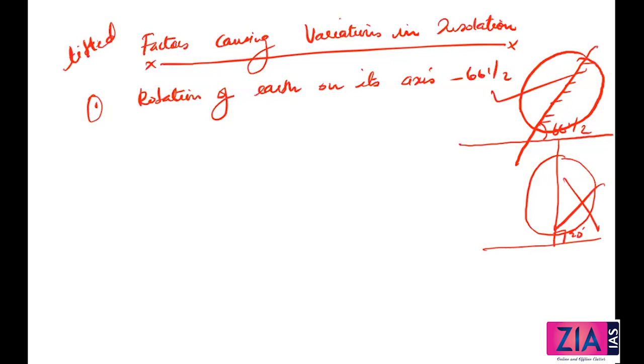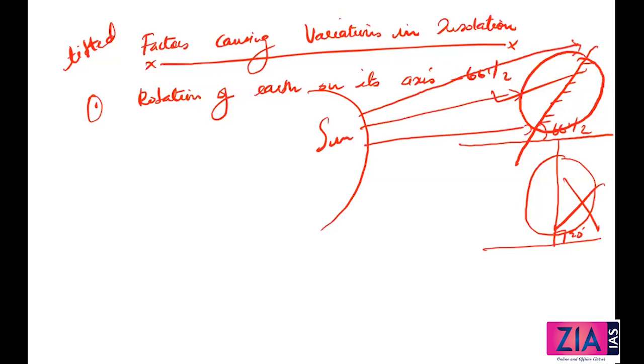Tilted. See, this fact that Earth's axis makes an angle of 66.5 degrees with the plane of its orbit around the sun has a great influence on insolation, because it is tilted. The rays coming from the sun towards the Earth will be different. For example, if the sun is here and rays are coming, to reach the polar area they have to go so far. By the time these rays reach there, the heat effect will be very little, and you still feel cold there. And in equatorial areas it will reach fast.